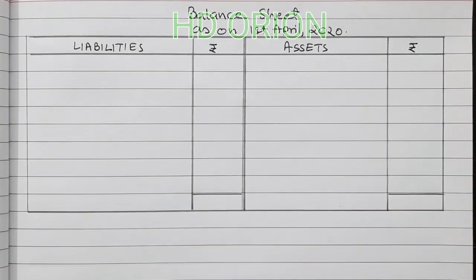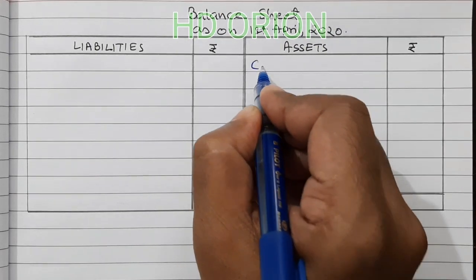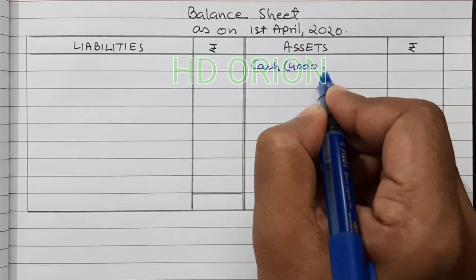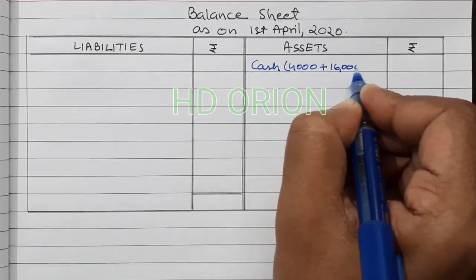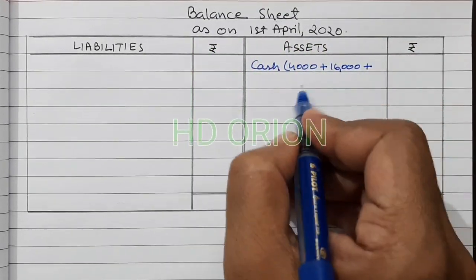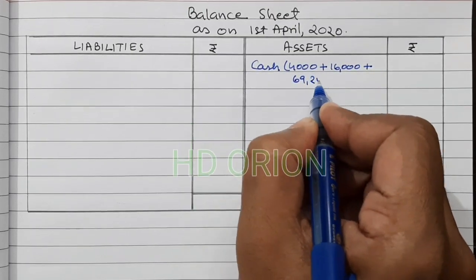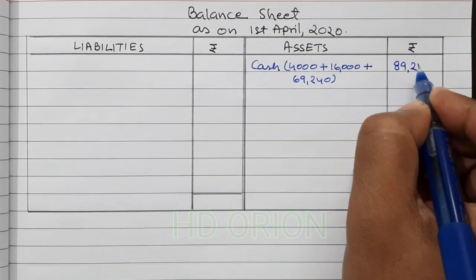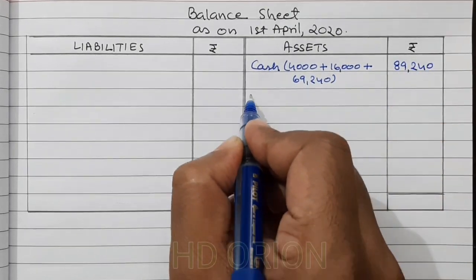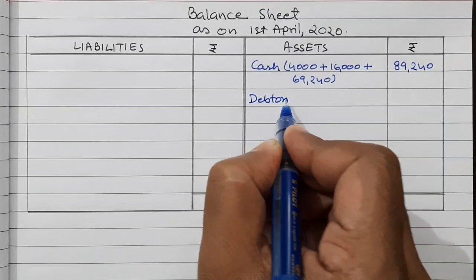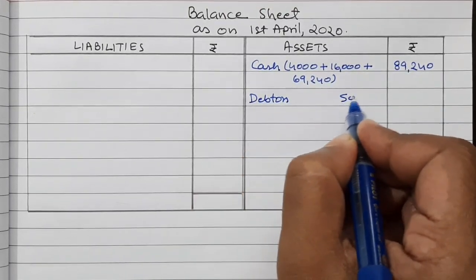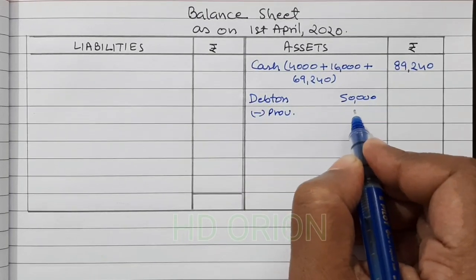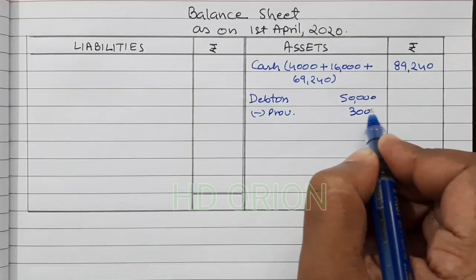So the balance sheet of the new firm. First is cash on the asset side. 4,000 was the initial balance, plus 16,000 is the premium brought by the new partner Leander, and 69,240 his capital. Grand total is 89,240. Then comes debtors. Debtors are for rupees 50,000 less provision for bad and doubtful debts 3,000.